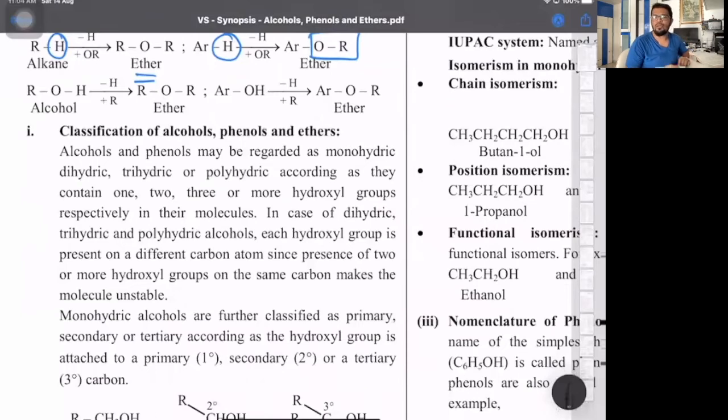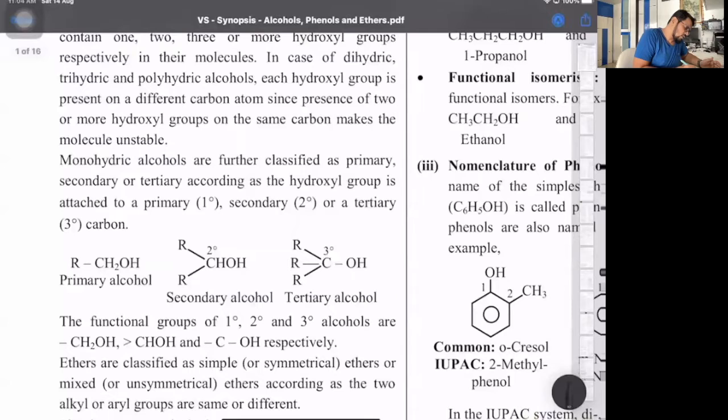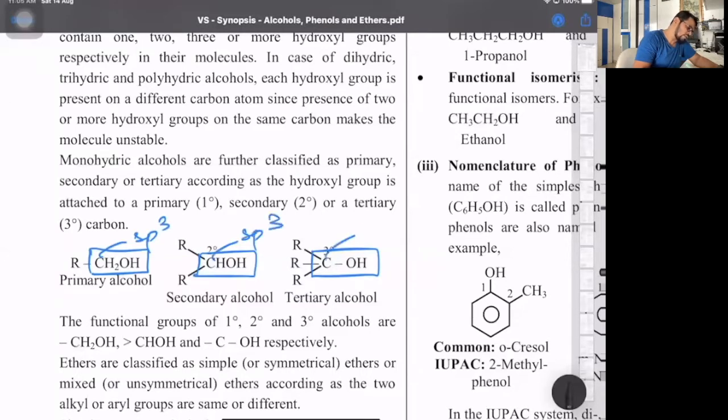Now classification. First we will be talking about alcohols, where the nature of the carbon to which the OH is directly attached is called primary, secondary, and tertiary. So this is the characteristic group: CH2OH for a primary alcohol, CHOH for a secondary alcohol, and COH for a tertiary alcohol. Whenever you see these groups, these are the characteristic functional groups. The nature of all the carbon atoms is sp3 hybridized only. sp3 carbon will form four covalently bonded sigma bonds only.